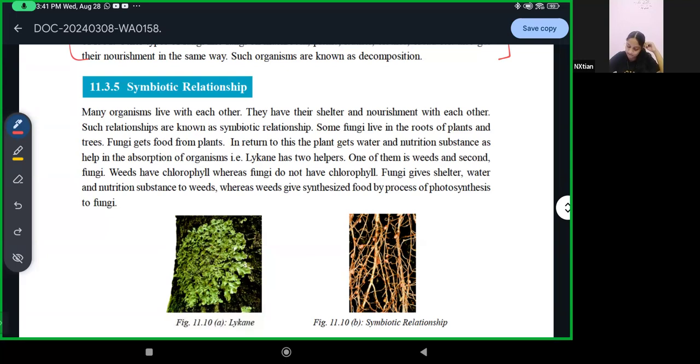Lichen has two helpers. One of them is weed and second is fungi. Weeds have chlorophyll, whereas fungi do not have chlorophyll. Fungi gives shelter, water, and nutrition substance to weed, whereas weed gives synthesized food by the process of photosynthesis to fungi.